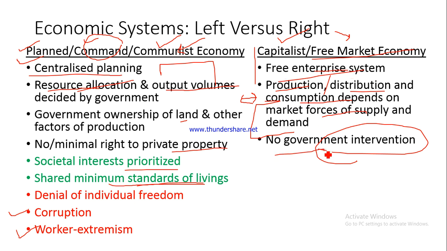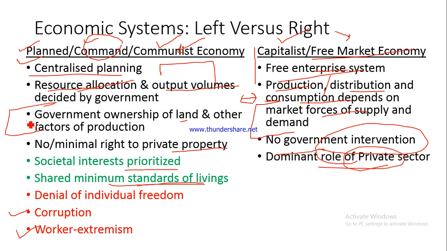Absolutely no government intervention. And there is a dominant role of private sector. Private individuals, private businesses play a dominant role. They decide how much to produce, which all things to produce. Fine. So if that says there is a dominant role of private sector, while here the dominant role was for the government, and that is why we had an inflated bureaucracy, a bloated bureaucracy, large number of bureaucrats, inspectors, factory inspectors, regulatory bodies taking care of everything. But here such things are, if at all they are present, at a very minimal level, right?